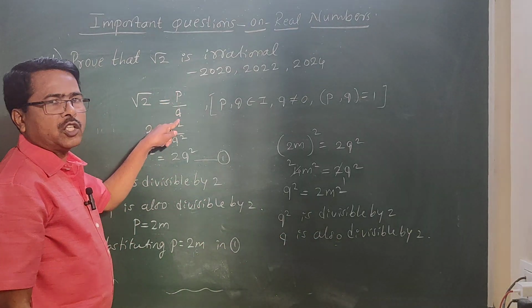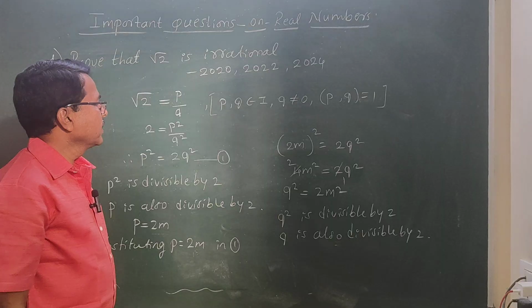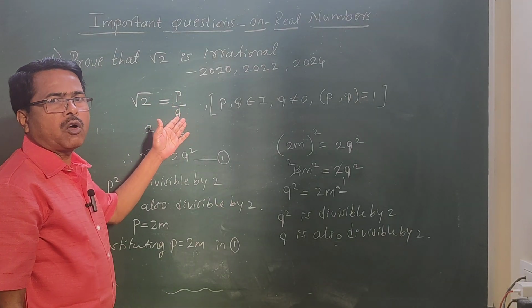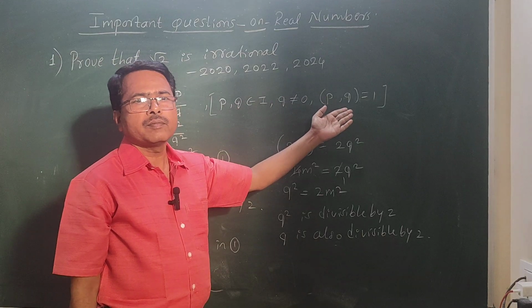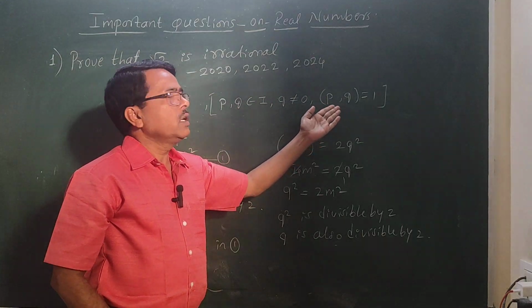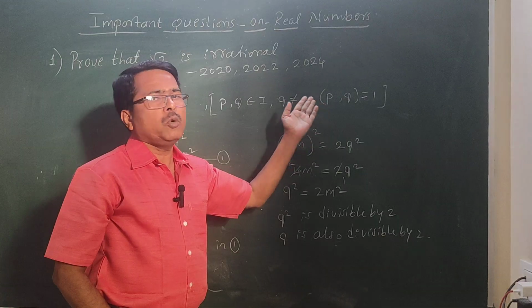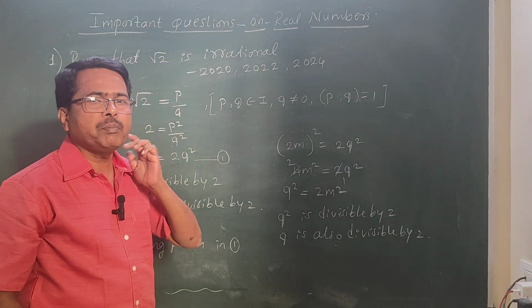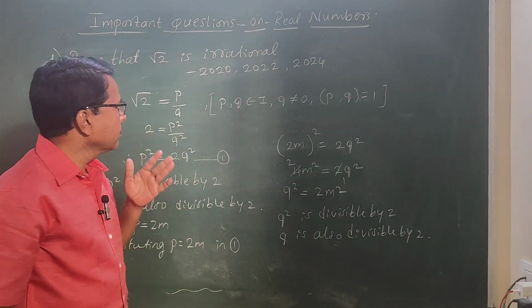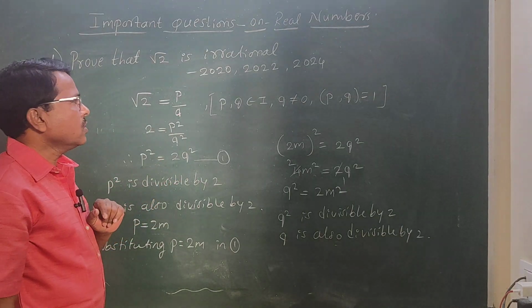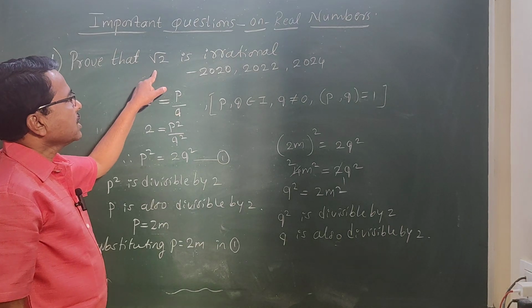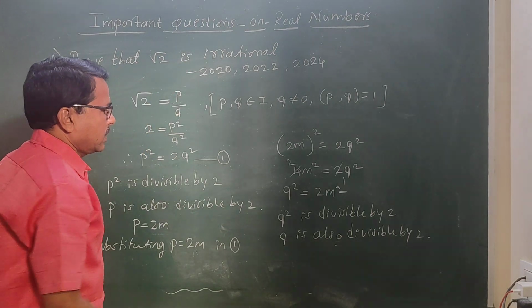Therefore, both p and q have common factor. If both p and q have common factor, p and q are not co-primes. We have assumed p and q are co-primes. Now p and q are not co-primes. If p and q are not co-primes, our assumption is wrong. If our assumption is wrong, then square root of 2 is irrational.